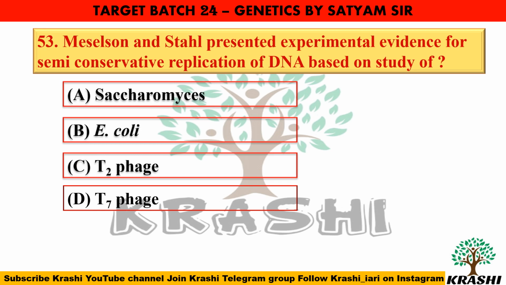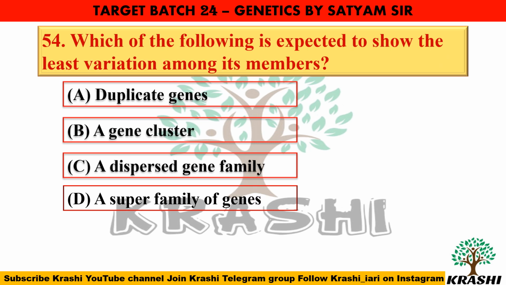Meselson and Stahl presented experimental evidence for the semi-conservative replication of DNA based on the study of E. coli, that is Escherichia coli, which helped them to discover the semi-conservative nature of DNA replication. Which of the following is expected to show least variation among its members? The duplicate genes show the least variation.